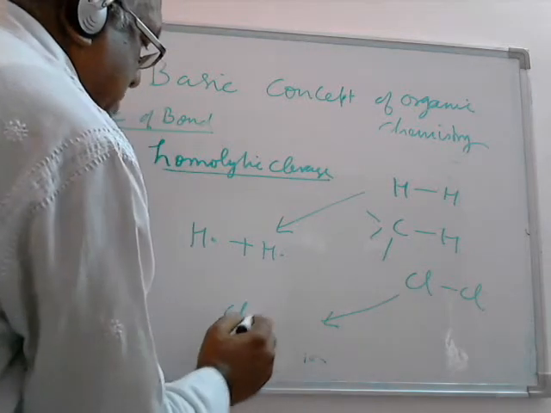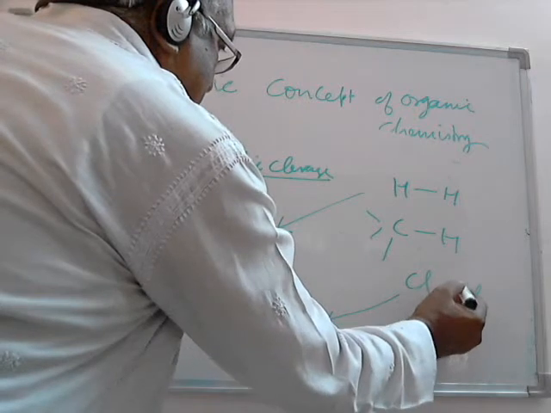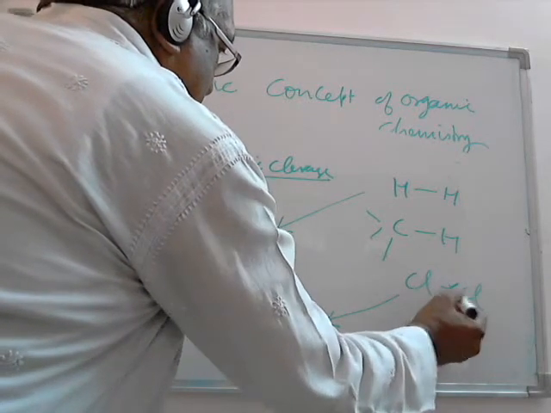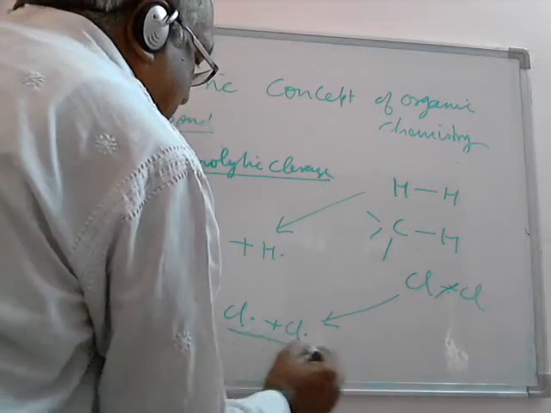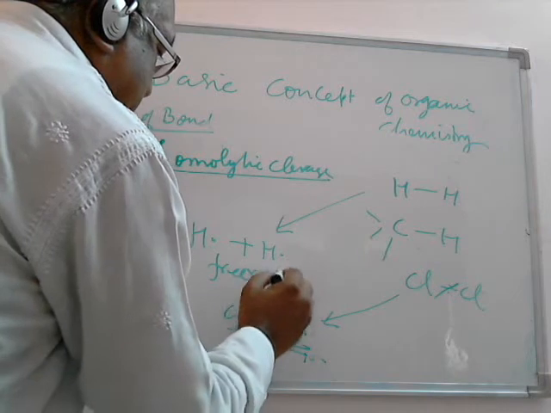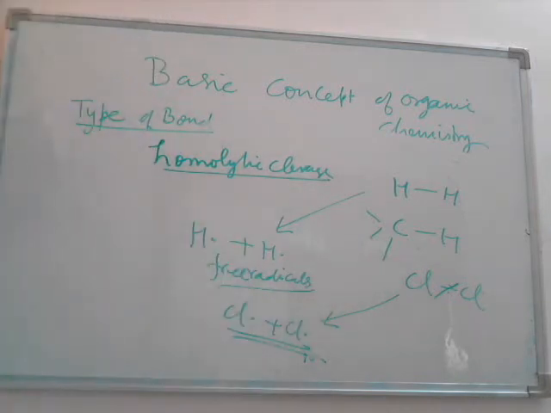This will cause the formation of free radical because the shared pair of electrons is in the center. The cleavage will be here. One electron will go to this atom, one electron will go to this atom, and these are known as the free radical. So in homolytic cleavage, free radicals are formed, and the homolytic cleavage is possible only in the non-polar covalent bond. The shared pair of electrons which forms the sigma bond remains in the center of the 2 nuclei.